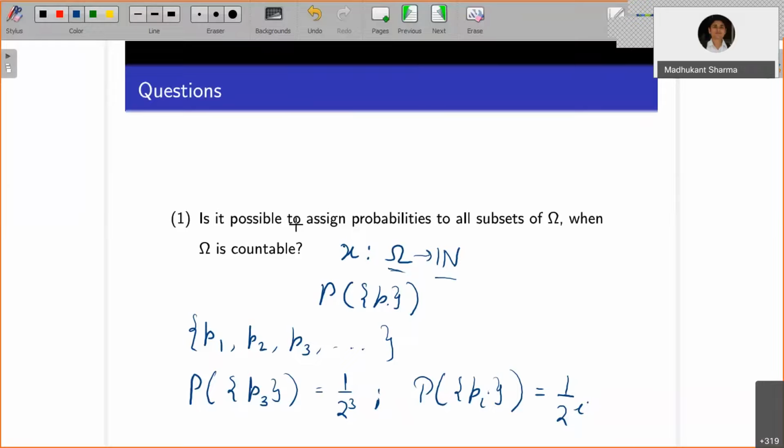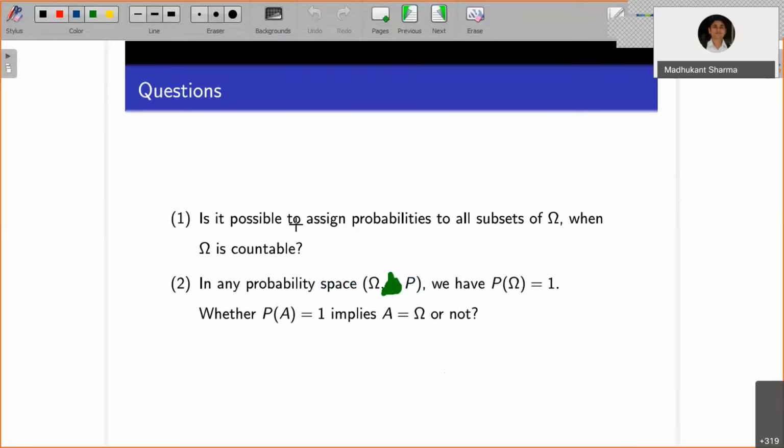Now let's see one more question. In any probability space, that is, a sample space along with the probability function, the probability of the whole sample space is 1. But does probability of A equal to 1 imply that A is the whole sample space or not?